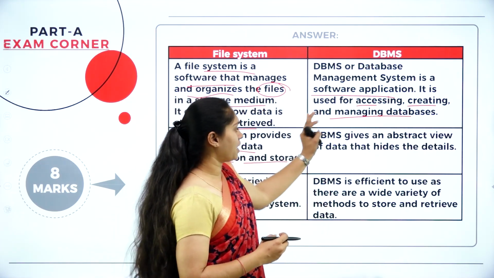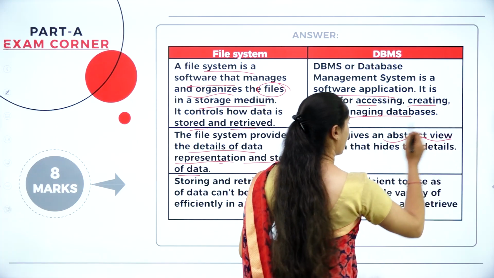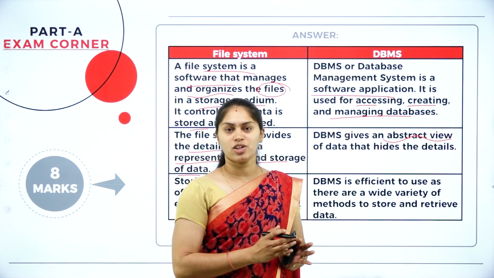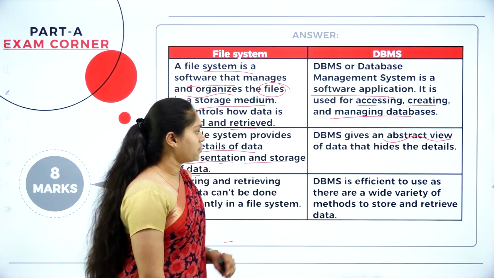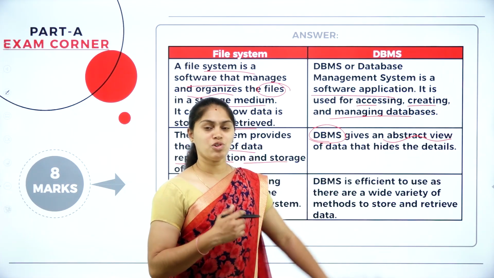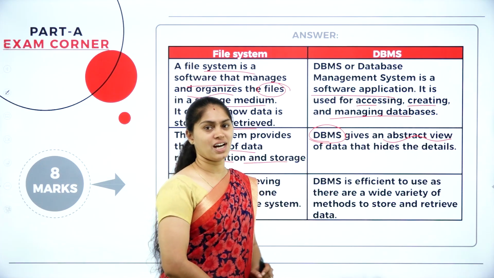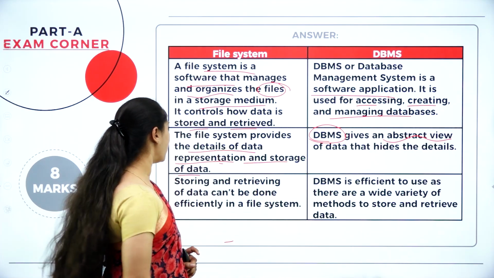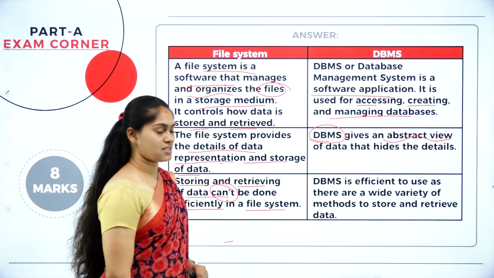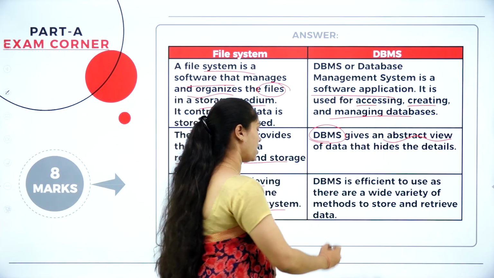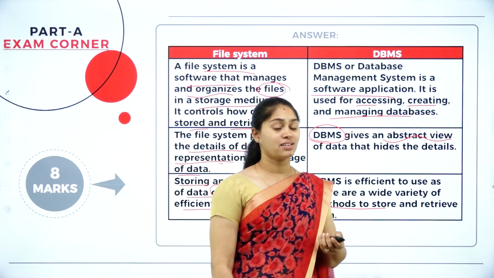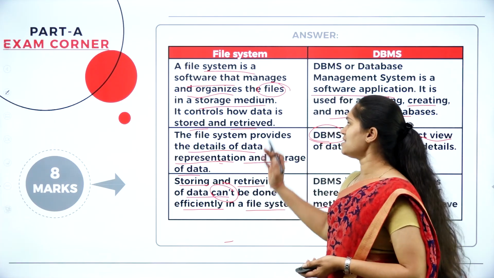But when it comes to the DBMS, there you can expect more abstractness. That means it will only show us the essential part by hiding the background detail. That is the abstract view that we can get in the DBMS. If you have this abstract view, then you can expect more security or privacy of the data, but that is not there in the file system. Storing and retrieving of data can't be done efficiently in a file system. But in DBMS we have different methods to store and retrieve the data, which is more convenient and efficient than the file system.